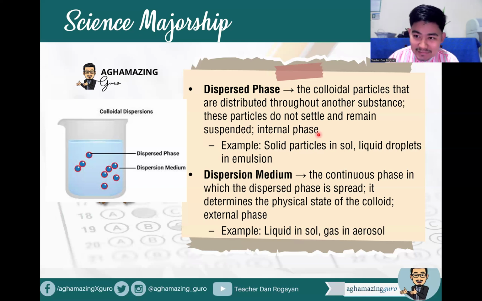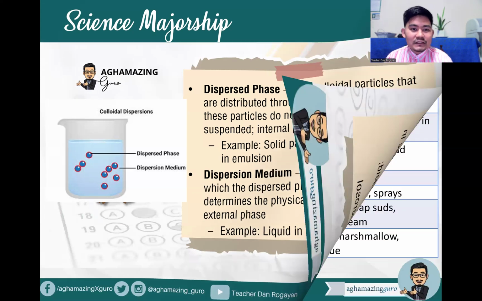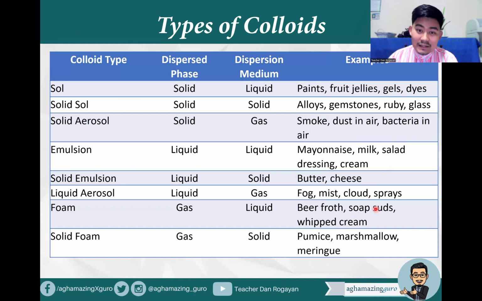Anyway, so yeah, as I mentioned, for dispersed phase, so we have solid particles in sol, then liquid droplets in emulsion. Then for dispersion medium, the continuous phase in which the dispersed phase is spread, it determines the physical state of the colloid. Now, this is also known as the external phase. So examples are liquid in sol and gas in aerosol. Okay, so these are some types. Actually, the types of colloid.